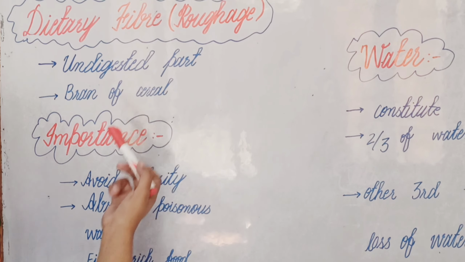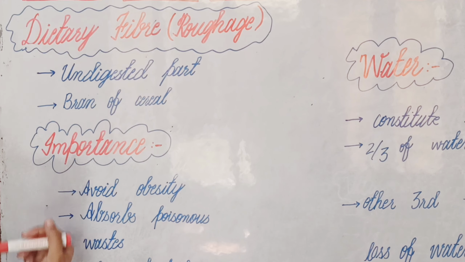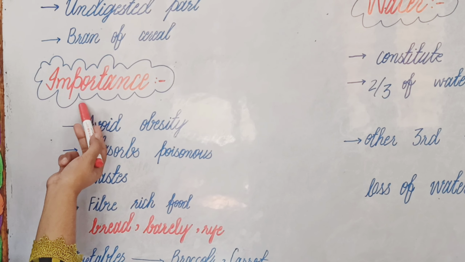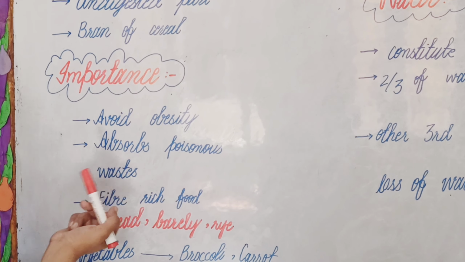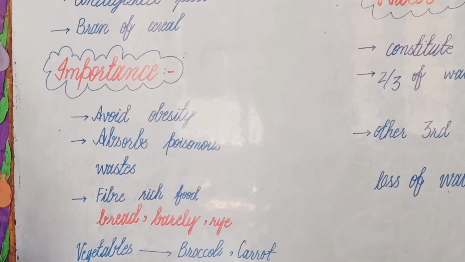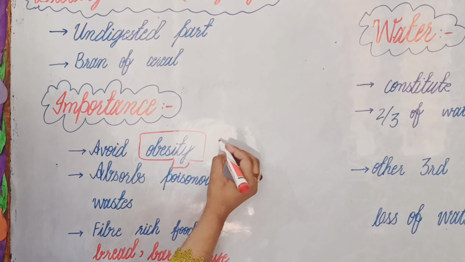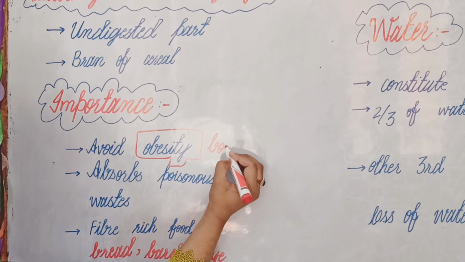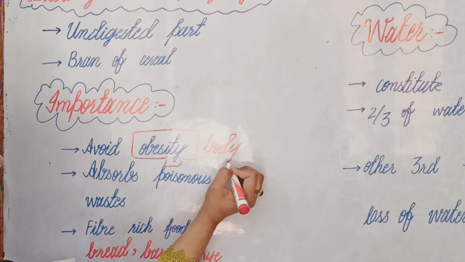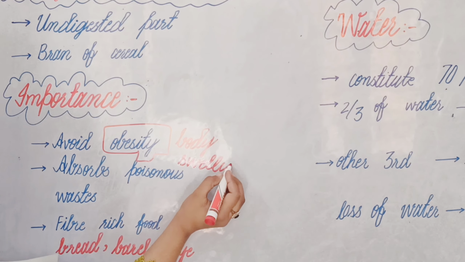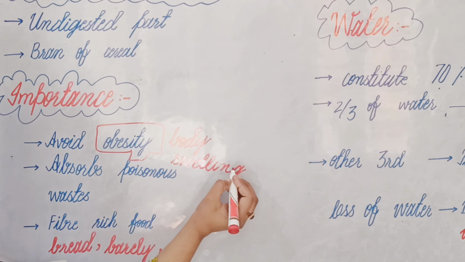There is an importance of dietary fiber, which includes three to four points. Fiber helps us avoid obesity. Obesity means our body swelling due to fat. Understood?